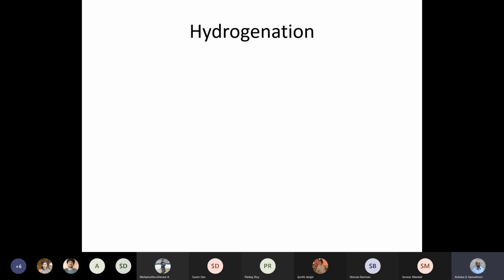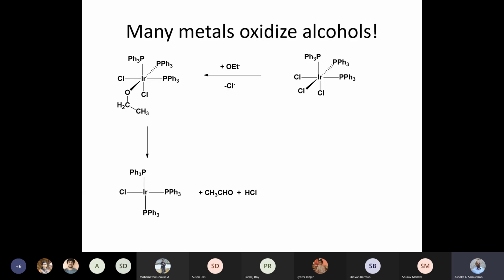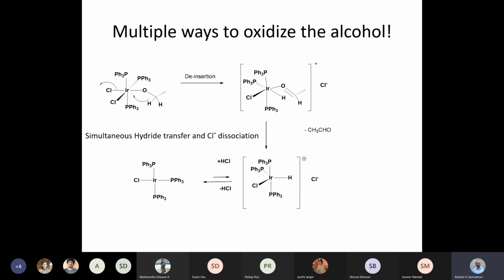Now I'm going to tell you, just briefly, how many metals oxidize alcohols, and this alcohol oxidation leads to reduction of the metal. That's also one factor that we have already looked at. And this is very similar to the beta hydrogen elimination that we have been talking about.